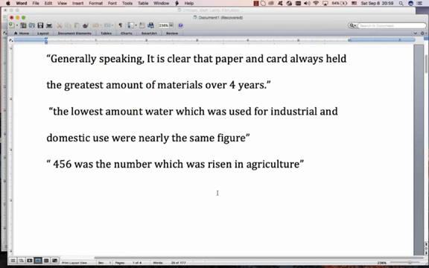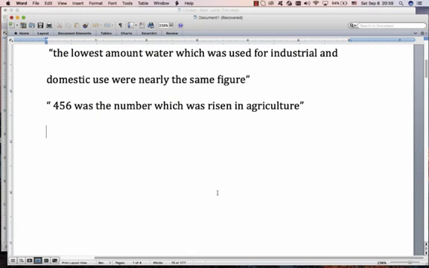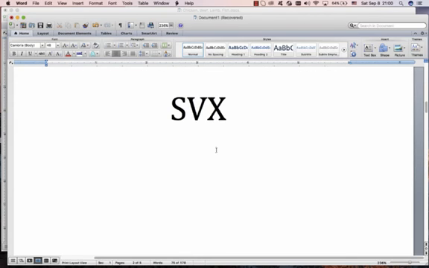Now what I'm trying to tell you is that we need to focus on sentence structure first. Now you're going to hear me talk about SVX a lot in the writing T1 and writing T2. This is subject, S is subject, V is verb, X is the rest of the sentence. X can be very complicated. We're not looking at that today. We're looking at this. The first thing you want to learn in T1, task 1, is how to choose the correct subject for your sentences.